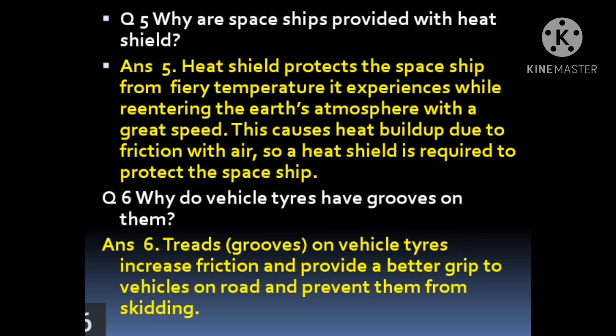Heat shield protects the spaceship from the fiery or increased temperature which the spaceship experiences when it re-enters the earth atmosphere with a great speed. When it is coming back and re-enters the earth atmosphere with great speed, then it experiences very fiery temperature. So the heat shield protects the spaceship.